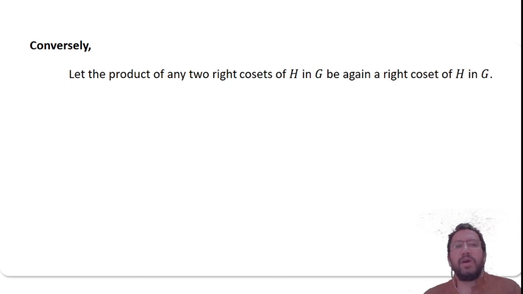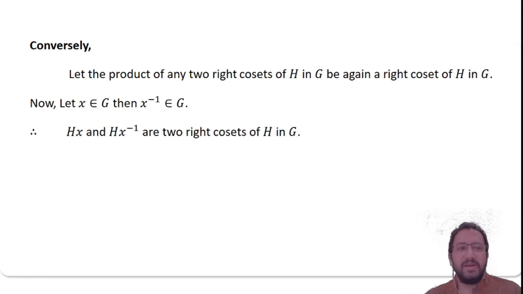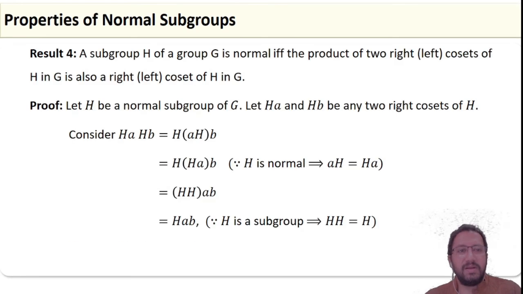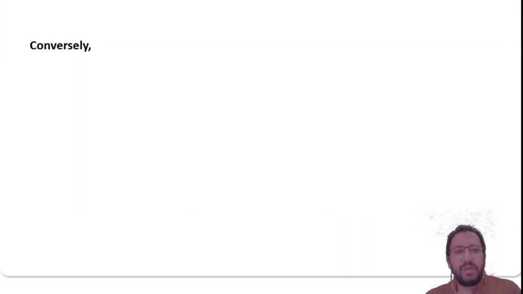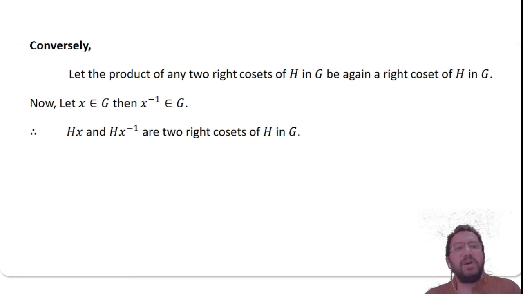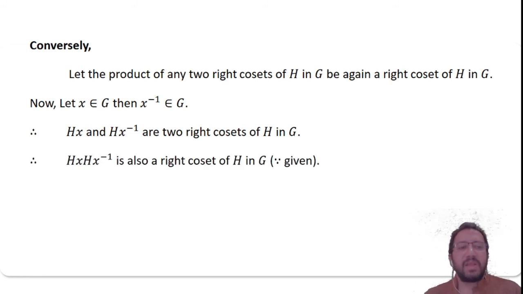Conversely, let the product of any two right cosets of H in G be again a right coset of H in G. Now we prove that H is normal in G. Let x belong to G and then x inverse belongs to G, that we know by the inverse law. So the two right cosets you can take as Hx and Hx inverse. Then Hx into Hx inverse is also a right coset of H in G, that is what is given.